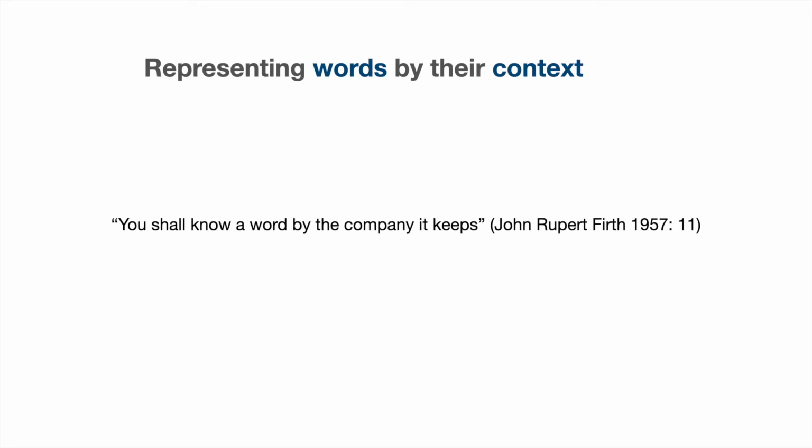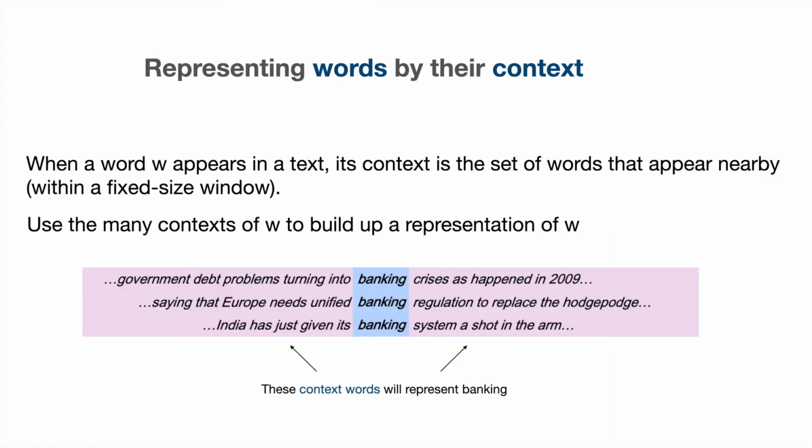Representing words by their context. J.R. Firth was an English linguist and a leading figure in British linguistics during the 1950s. He is known for the famous quotation, "You shall know a word by the company it keeps." Put differently, words that share similar contexts tend to have similar meanings. When a word W appears in a text, its context is a set of words that appear nearby, within a fixed-size window. You can use the many contexts of W to build up a representation of W.